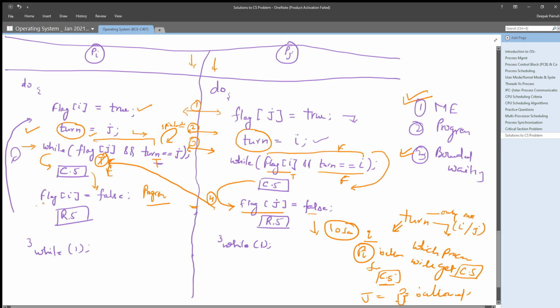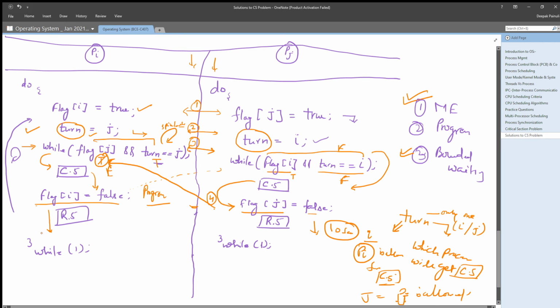That means it has set its flag i to false, right? Now it has set its flag i to false. That means it is giving the chance to process j. But we are assuming that process j is still in its remainder section. Now it has completed its remainder section before 10 seconds, right?